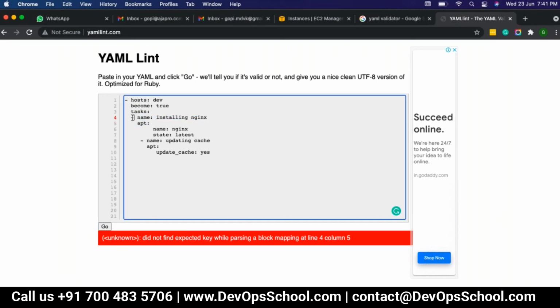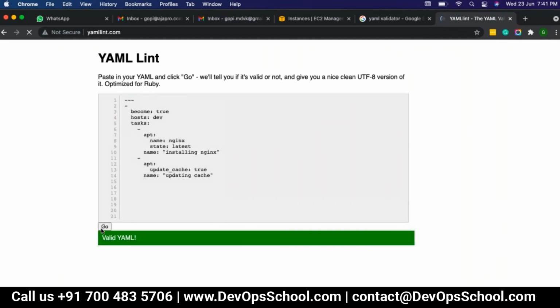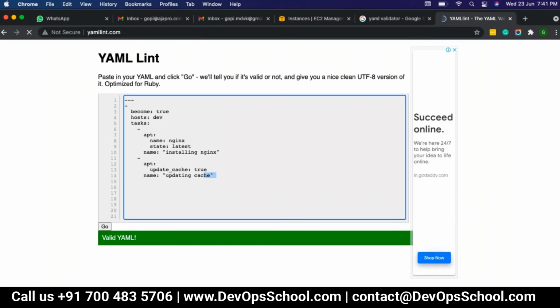If we keep the second task on the same line, what will happen? Can you just do that? Yes, it will work. Oh, it has done something. It has removed that name, installing, because both names are the same.